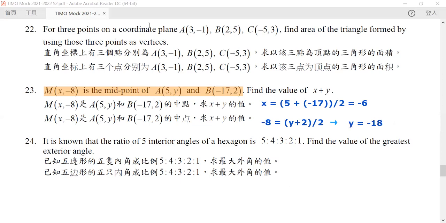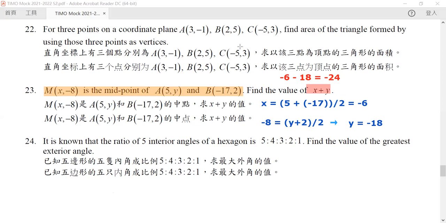So what's the value of X plus Y? Our X is equal to negative 6, Y is negative 18, and hence it will be equal to negative 24. Okay, so the answer is negative 24. Okay, so our final question for this part is question 24.